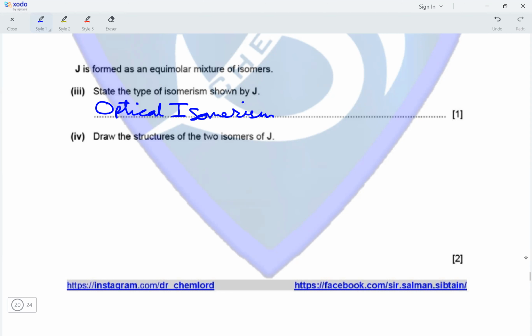Draw the structures of the two isomers of J. So the two isomers of J would be mirror images of each other and would contain four different groups on four different positions on the carbon atom. So on one of these positions, we can have the presence of the CH2OH group.